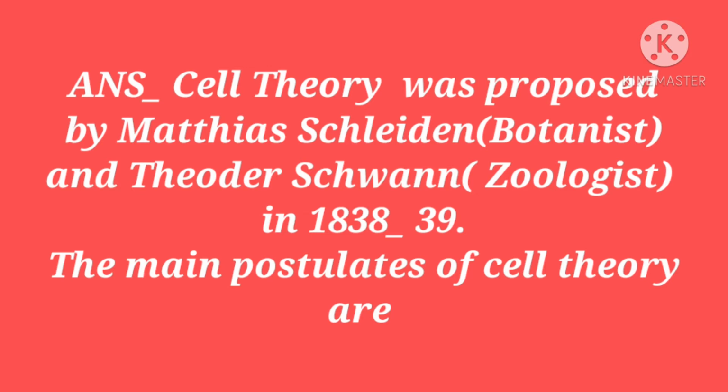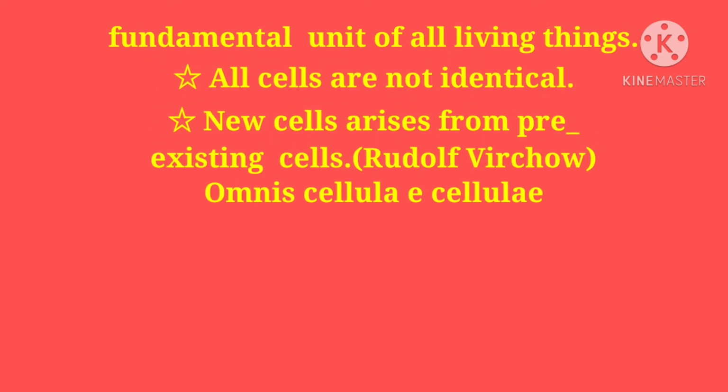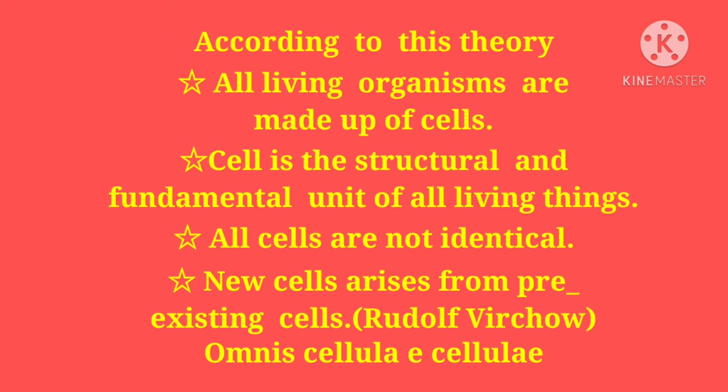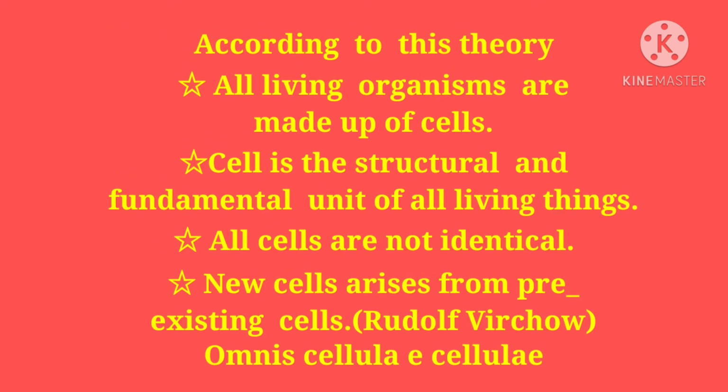The main postulates of the cell theory are: all living organisms are composed of cells. Cell is the basic structural and fundamental unit of all living things. All cells arise from pre-existing cells, that means the cells which were present earlier, and by the process of cell division new cells arise.